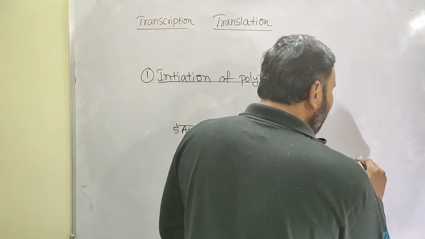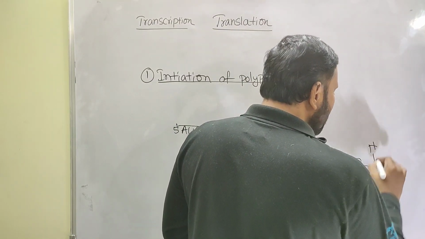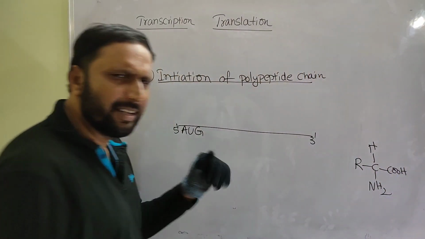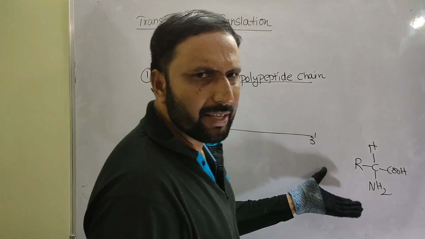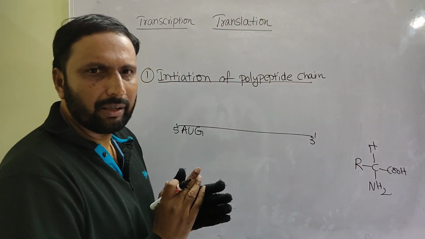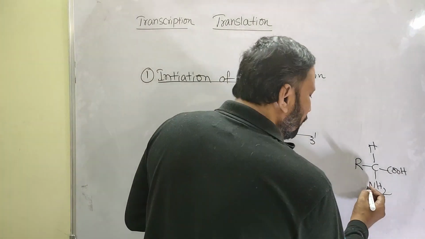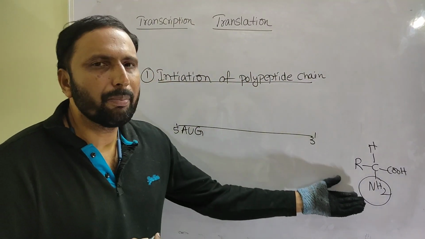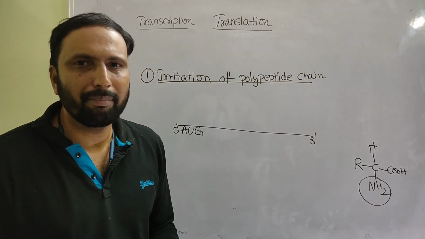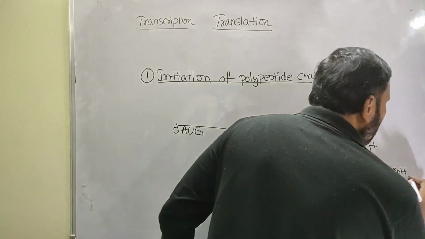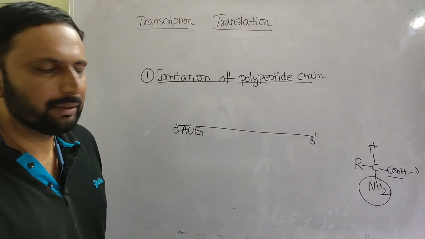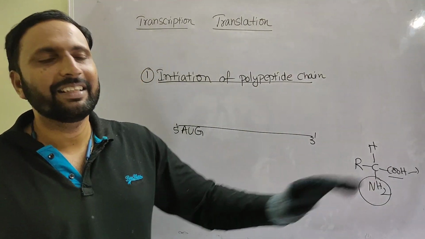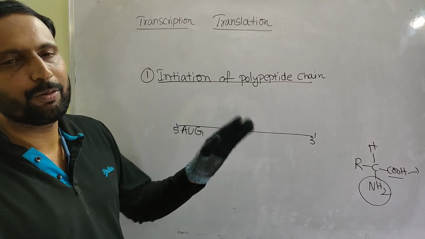So methionine, R, C, H, NH2, COOH. This is the amino acid structure, already discussed. R represents the alkyl group. Mainly, look here, this is formyl methionine, which is blocked by a formyl group. That is why it is called formyl methionine. So the carboxyl group is always free in methionine. The first amino acid is methionine. That is the initiator. AUG is the initiator codon.